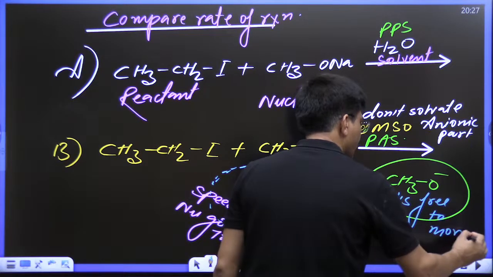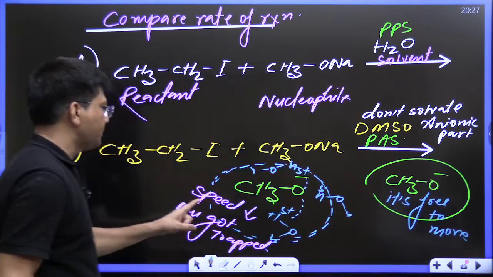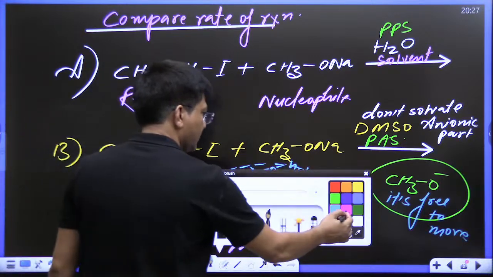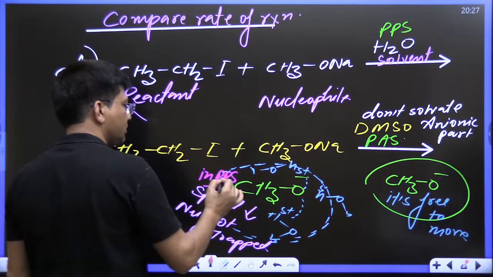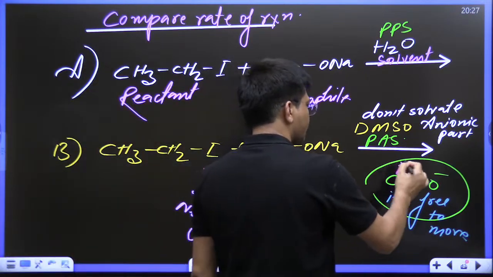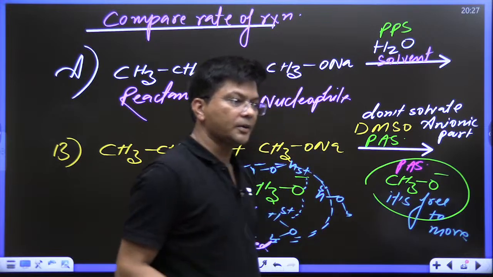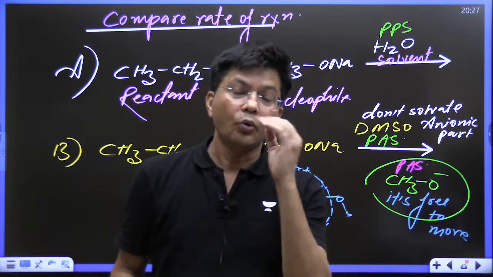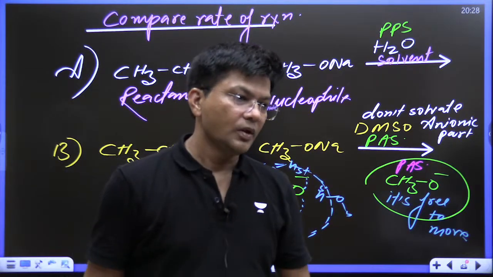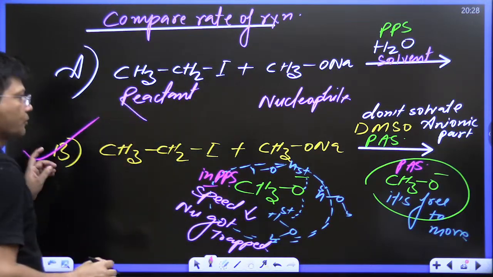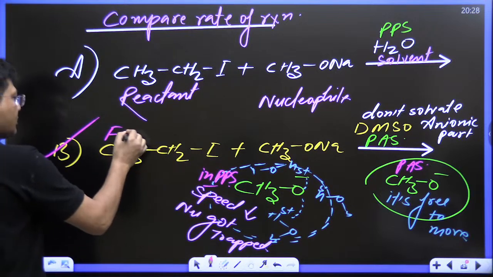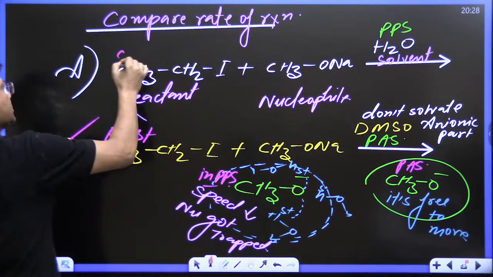Now kids, if you are able to understand, in PPS it got captured, in PAS it is free. Which CH3O negative, methoxide, is going to move fast? This one is going to move fast, so this is a fast reaction and that is a slow reaction.